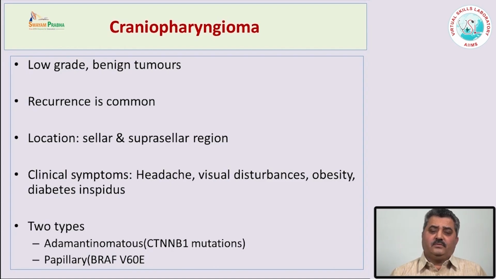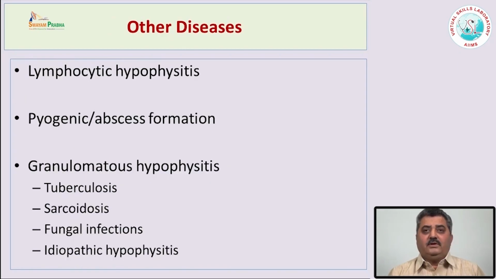Microscopically, craniopharyngiomas are classified into two groups, adamantinomatous and papillary. Both have different molecular genesis. Adamantinomatous shows beta catenin mutations, whereas papillary craniopharyngioma shows BRAF V600E mutations, like the mutation seen in melanoma. Papillary craniopharyngiomas are usually located in the third ventricle and occur in young children. Recurrences are very common because their complete removal is not possible.